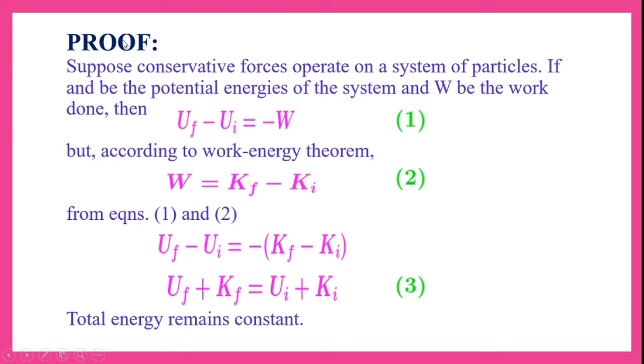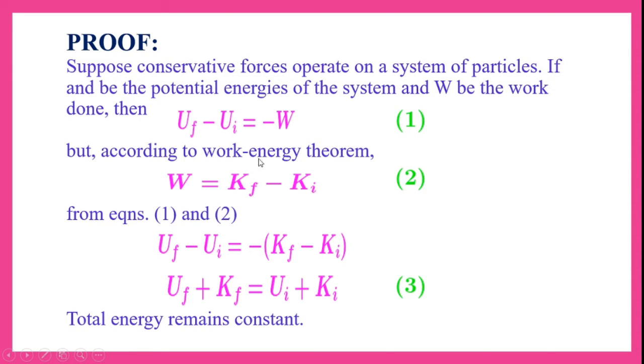Now we will see the proof of conservation of energy. Suppose conservative forces operate on the system of particles. Let UF and UI be the potential energies of the system. UI means initial potential energy, and UF means final potential energy. And W be the work done. Then the total work done can be taken as final potential energy minus initial potential energy, UF minus UI, is equal to minus W.